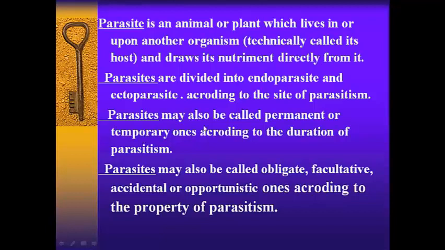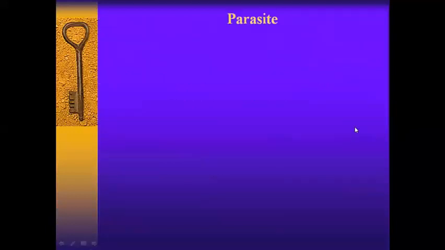Now the parasites are divided into endoparasite and ectoparasite according to the site of parasitism. And then parasites we can also call permanent or temporary according to their duration of parasitism. And parasites may also be obligate, facultative, accidental, or opportunistic according to their property of parasitism. So let's see one by one in detail.